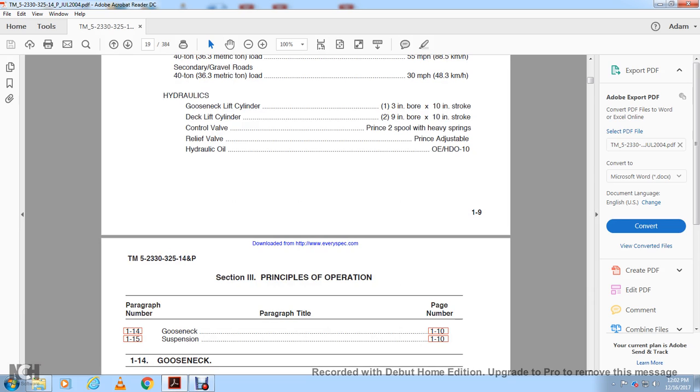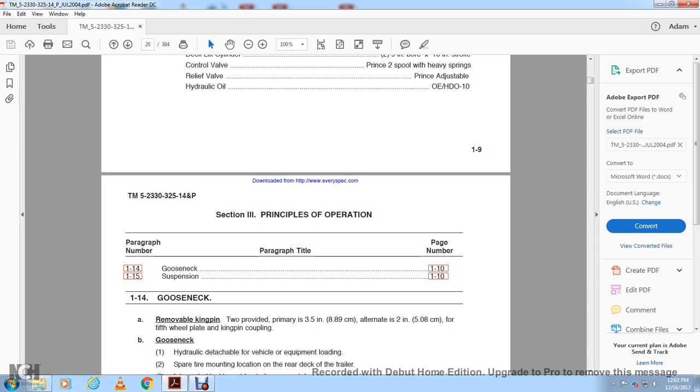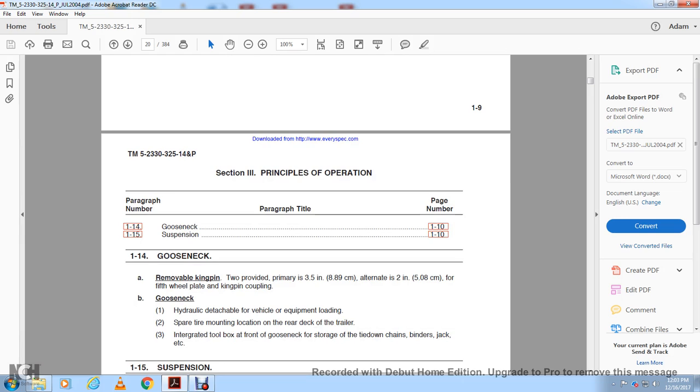Section 3, Principles of Operation. 114, Gooseneck. 115, Suspension. Gooseneck, removable kingpin to provide the primary 3.5 inch and the alternate 2 inch for the fifth wheel plate with a kingpin coupling. Gooseneck, hydraulic detachable, vehicle equipment loading. The spare tire with the mounting is at the rear of the deck of the trailer. Integrated toolbox at the front with the gooseneck for storage of the tie-down chains and binders and jack, etc.